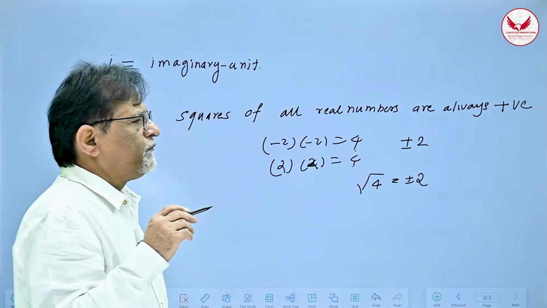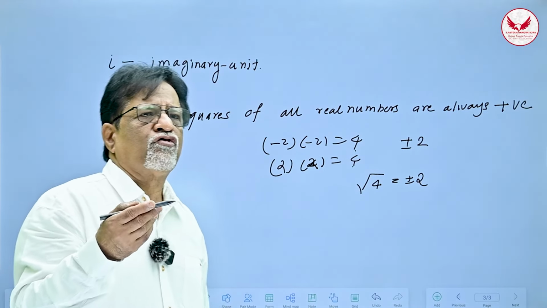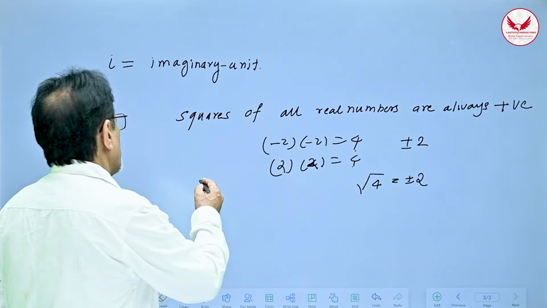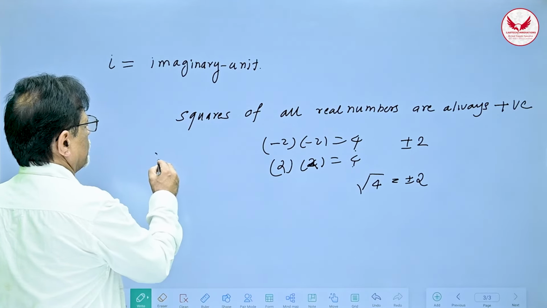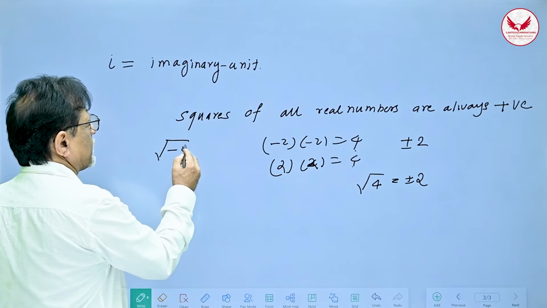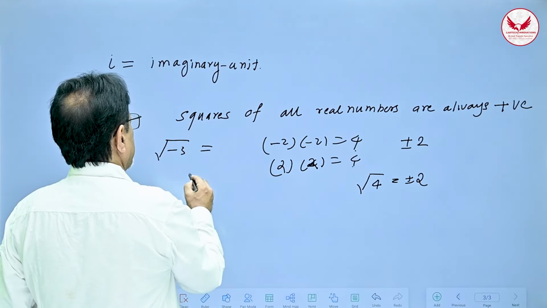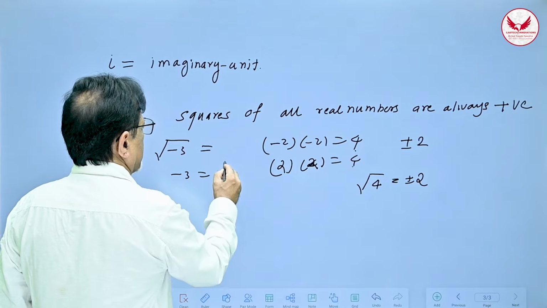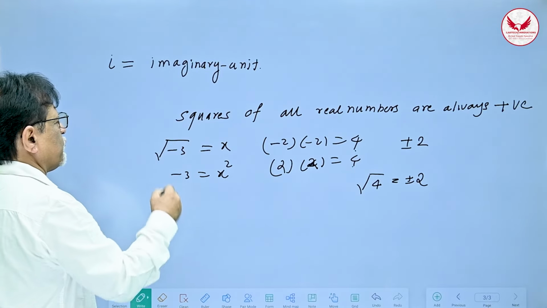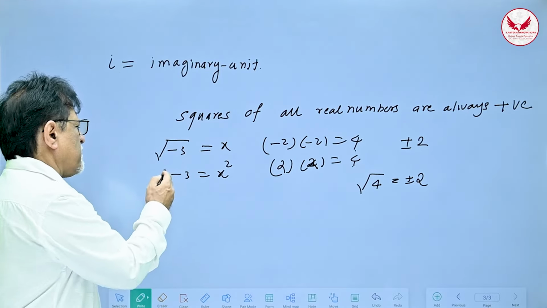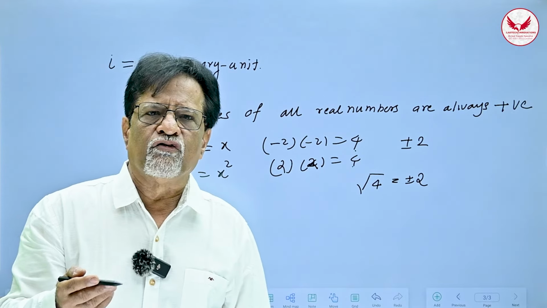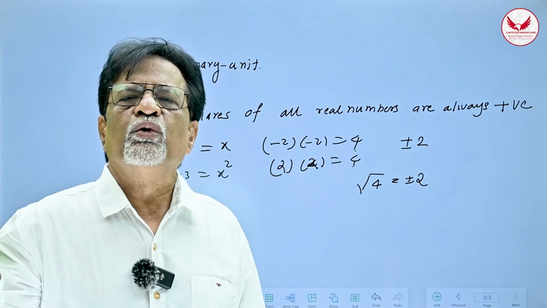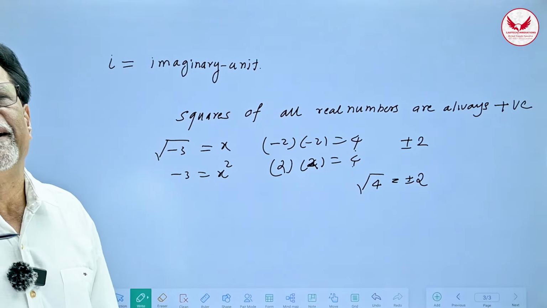So for example, if I ask you, what is the square root of minus 3? If at all there is such a number, then minus 3 will be the square of that number. Suppose root of minus 3 is x, then x square will be minus 3. You know this equation is not satisfied by any real number. No real number can have a square which is equal to minus 3.